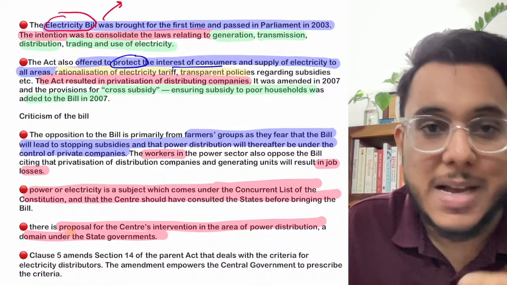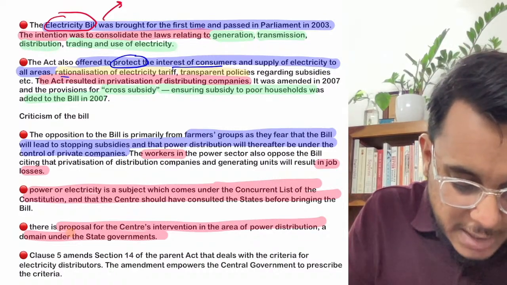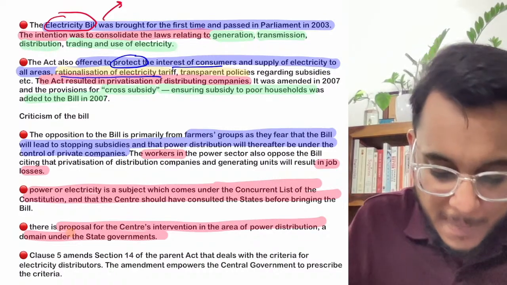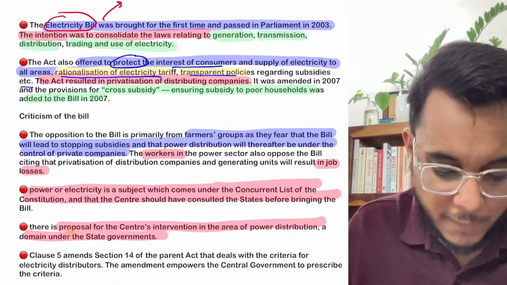For example, the farmers are to be given subsidized electricity. All these things were provided there. Fine. Rationalization of electricity tariff. Then transparent policies regarding the subsidies need to be prepared, and all these kinds of things are there.